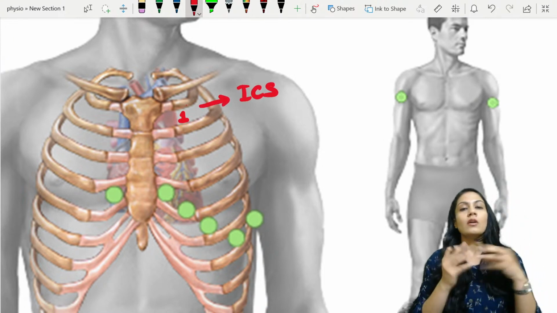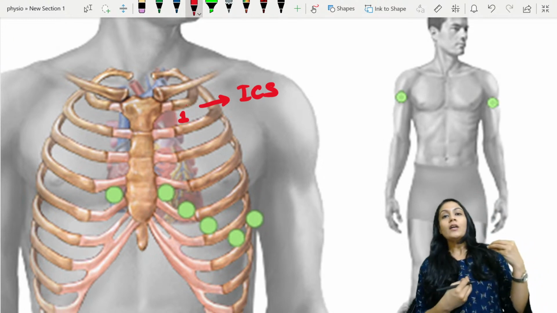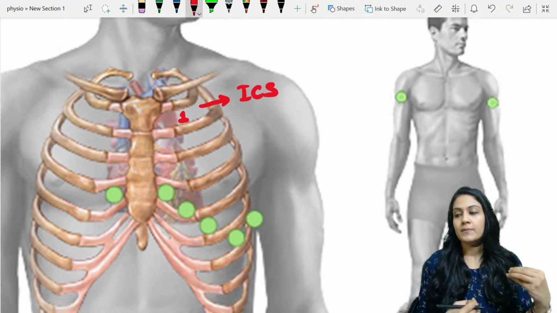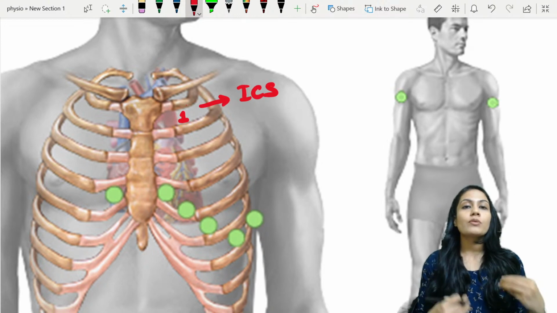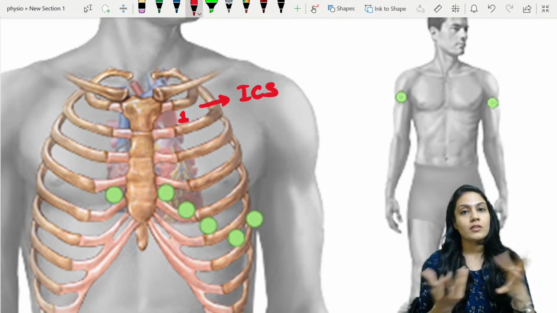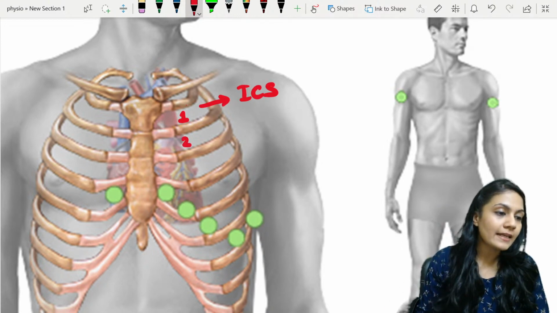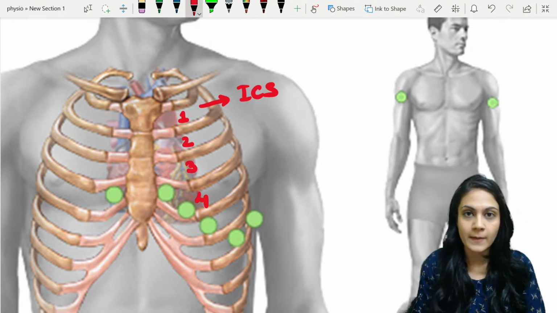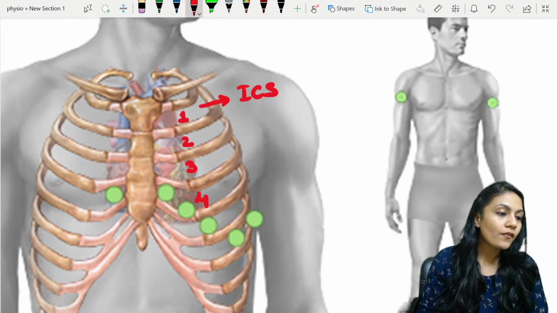Costal means the ribs, right? And the space between two ribs, what are you going to call it? You're going to call it the intercostal space, right? This is the second intercostal space, this is third, and this is the fourth intercostal space. Now understand, the first lead, let's call it V1.